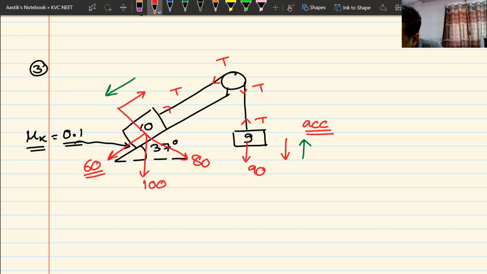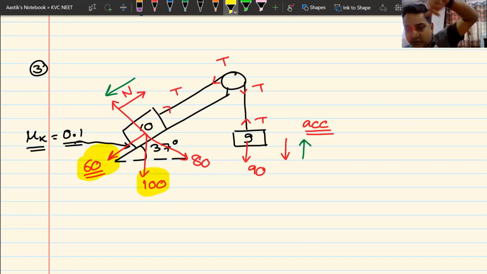If I draw the free body diagram more, this would be the normal reaction N. Once you understand the concept, you don't have to draw this much. I have already told you that this is always mg sin theta. mg is 100, so you can multiply it in your head. mg sin theta will be 60. So 60 is trying to pull it downwards here, and 90 is trying to pull it downwards from here. Now, who will win? Will 90 win or will 60 win? These are the only two forces which are trying to pull them.